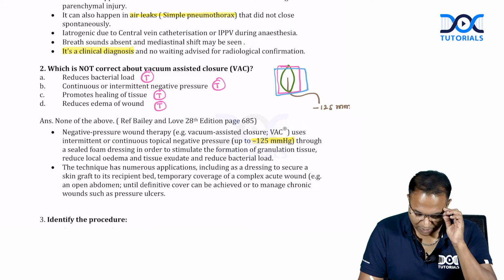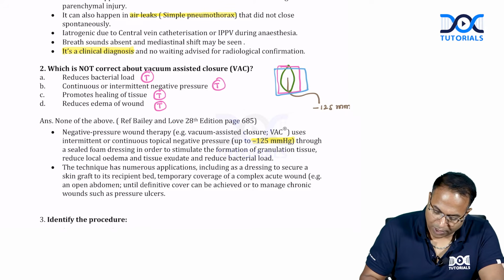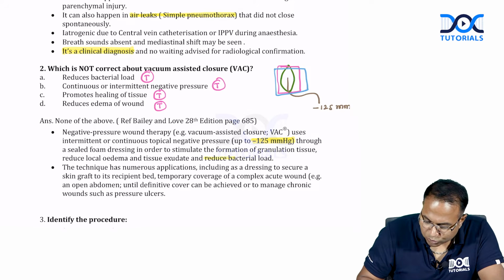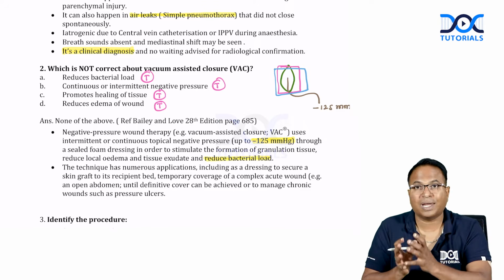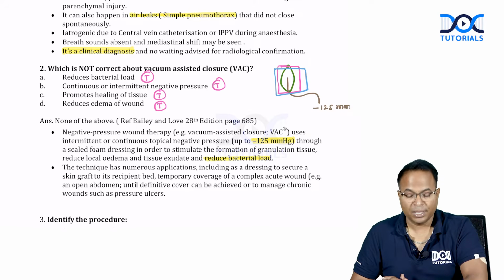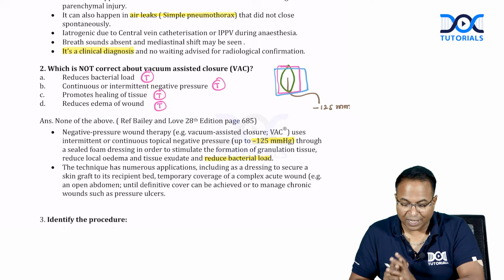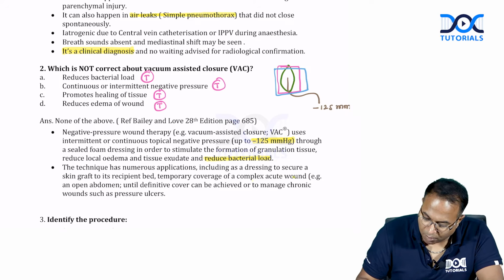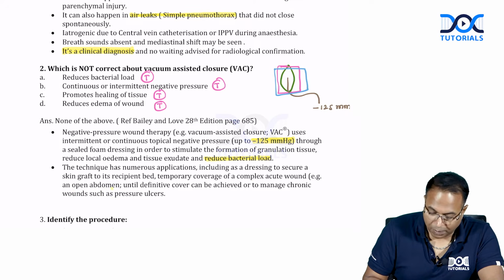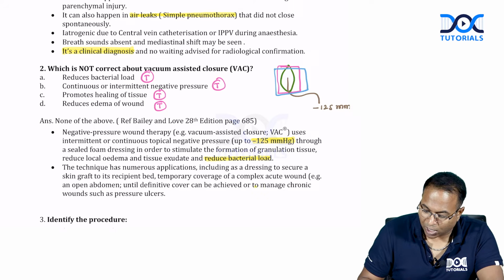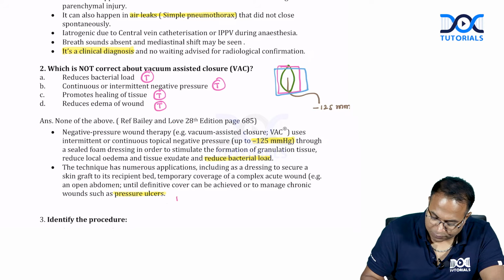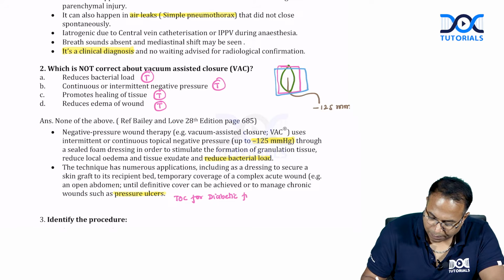So it is minus 125 millimeters mercury through a sealed foam dressing in order to stimulate the formation of granulation tissue, reduce local edema, and reduce bacterial load also. The technique has numerous applications including a dressing to secure a skin graft to its recipient bed, temporary coverage of a complex acute wound as an open wound until definitive cover can be achieved, or to manage chronic wounds like pressure sores. Please remember, this is now the treatment of choice for diabetic foot and bed sores.